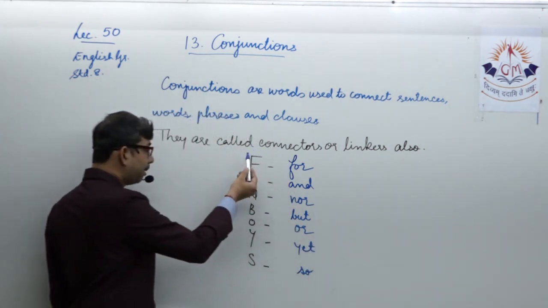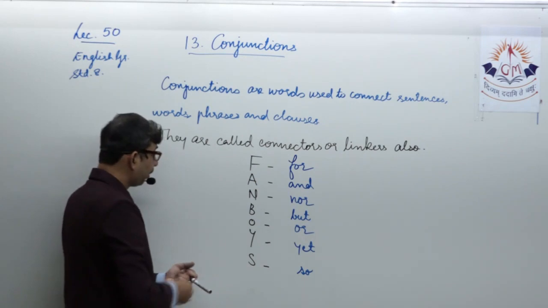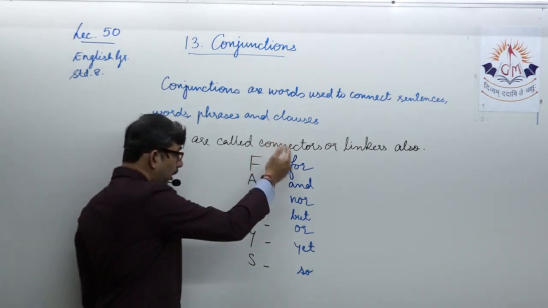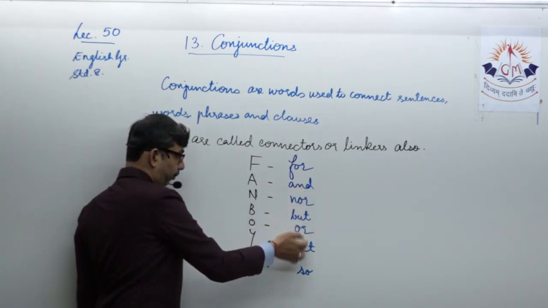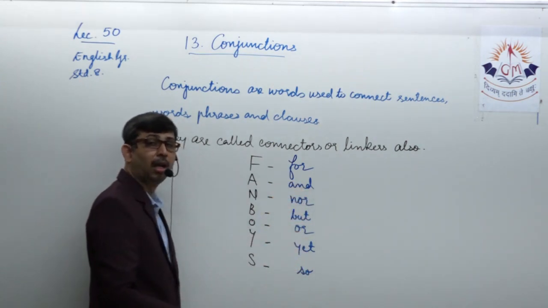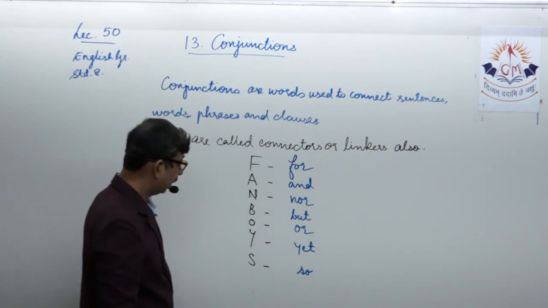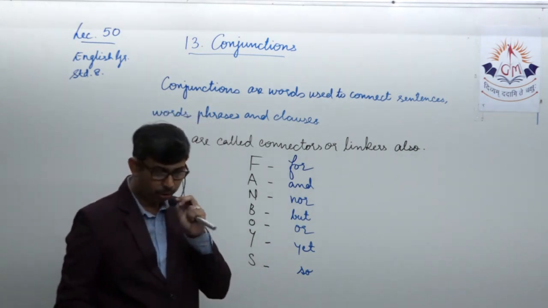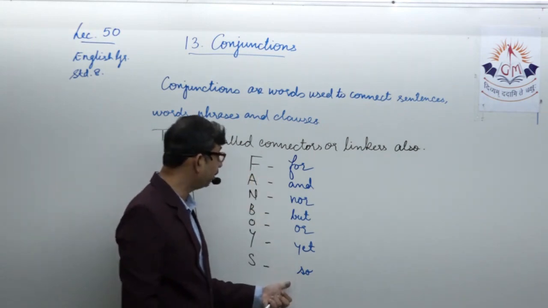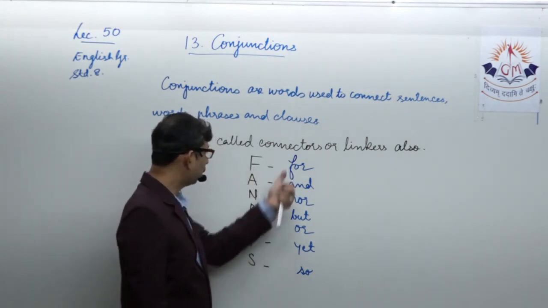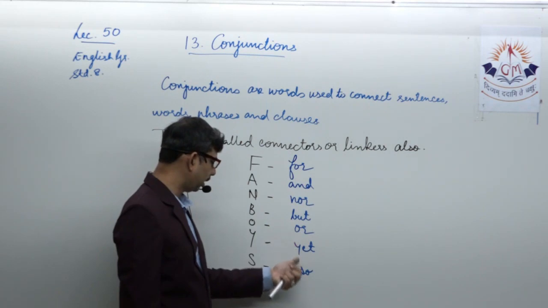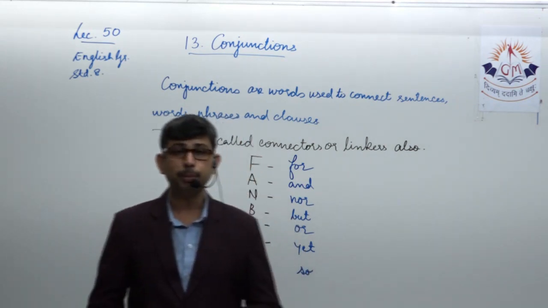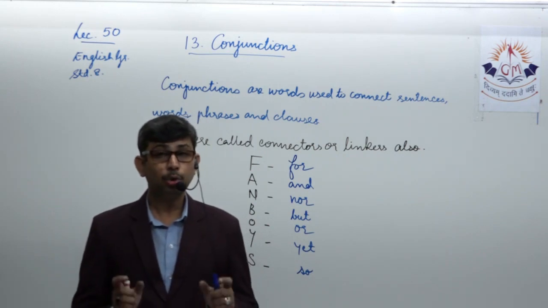So just by remembering the acronym FANBOYS, you acknowledge yourselves with all the 7 coordinating conjunctions. Well, this is knowledge that you should be having. Still, if you do not know, you can now learn from the board. For, and, nor, but, or, yet, and so are the 7 coordinating conjunctions that we use to join two